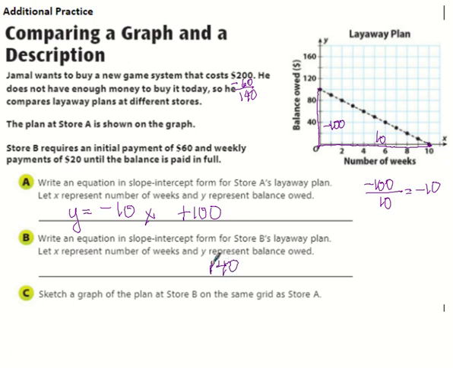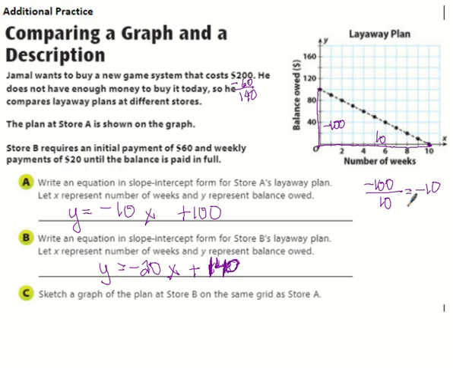Okay, and if that doesn't make sense, make sure you ask about it in class. But this is your Y-intercept of layaway plan B. It tells us that we're making weekly payments of $20. That means we're taking the balance that I've left, 140, and I'm going to pay off $20. So I'm actually subtracting $20 every week. And so there is the equation for plan B.